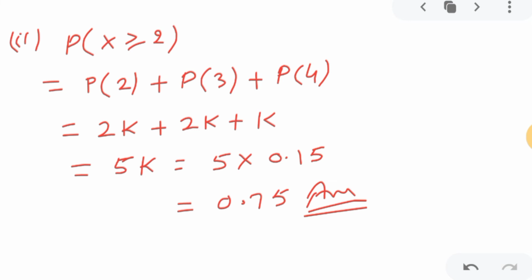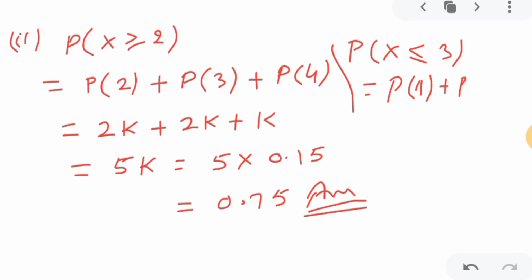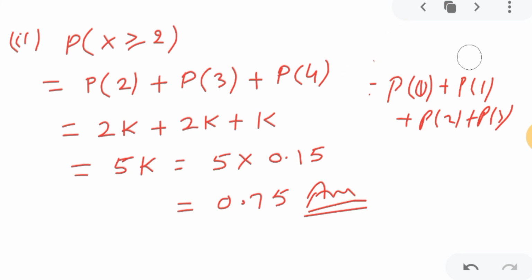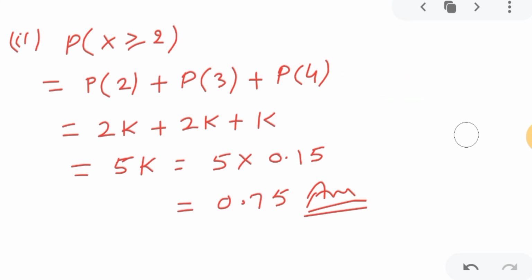They can change the condition here, like probability of x less than or equal to 3. Then you will include 1. You will write P0 also, P0, P1, P2, P3, correct? So based on the condition, you just have to write the corresponding values and calculate. That will be your answer. So here it was x greater than or equal to 2. It means I will include 2, 3, 4. Correct? So I hope you understood.